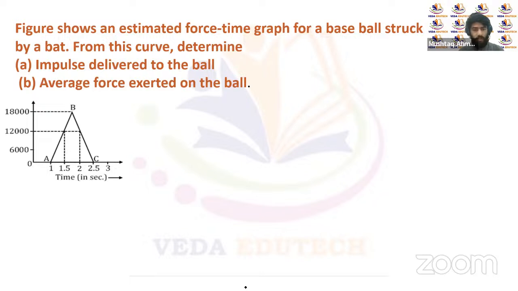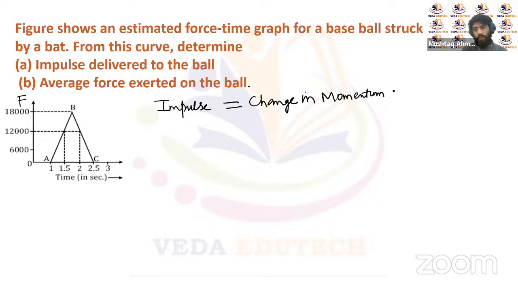So the impulse delivered to this ball will actually be the change in momentum, right? It's a force time graph. So the impulse delivered will be the change in momentum of this body, that's delta P. So we know that the change in momentum on a force time graph is actually given by the area under the curve for this force and time graph, right?